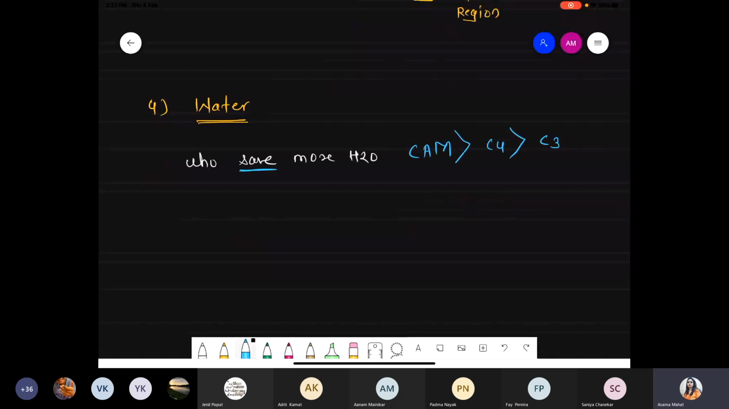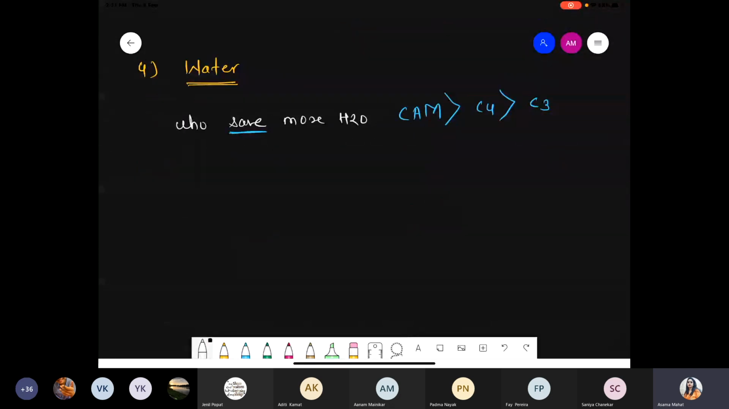Okay. So in case of water, first of all we are talking about water stress. Suppose there is stress, and that stress is nothing but the water stress. Now what happens during water stress? Two important events will occur. First event: stomata will get closed.